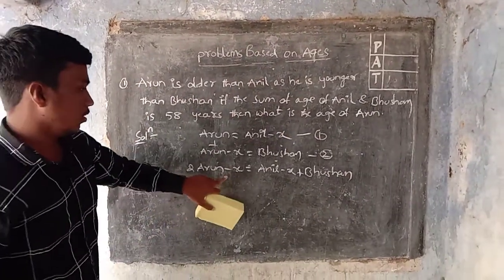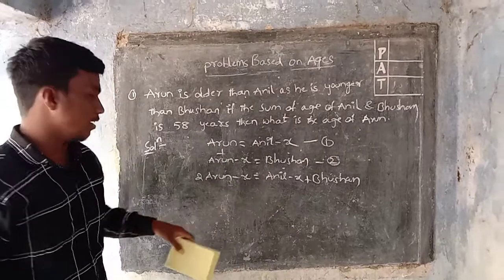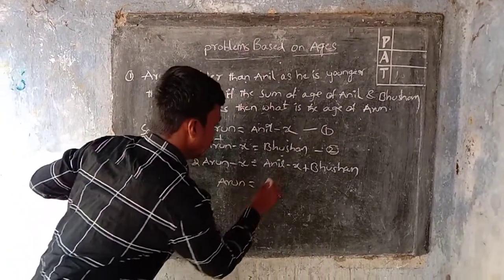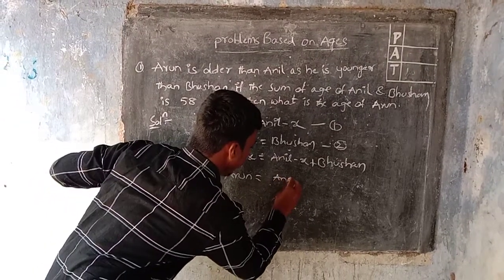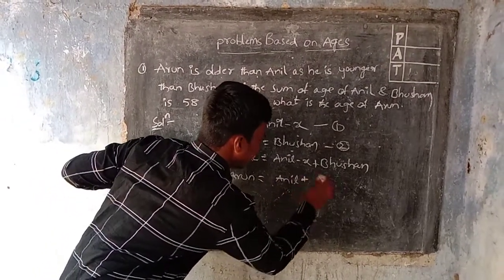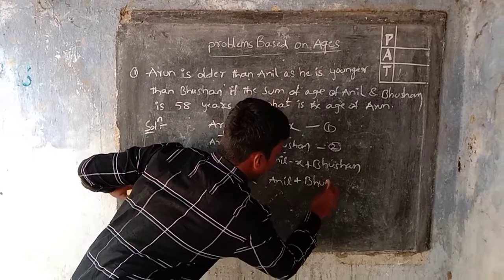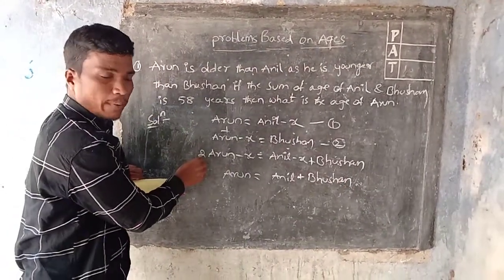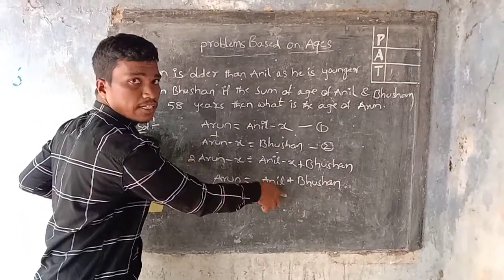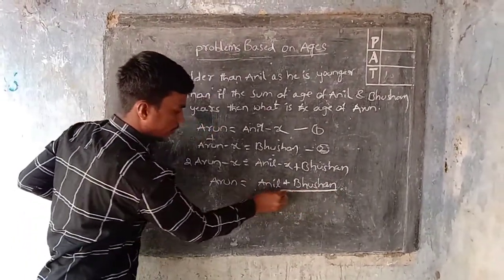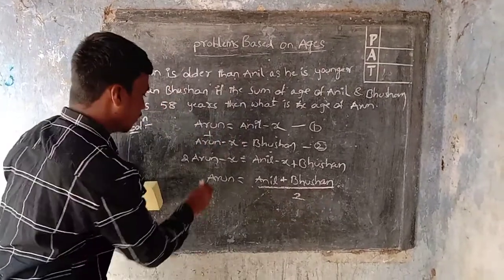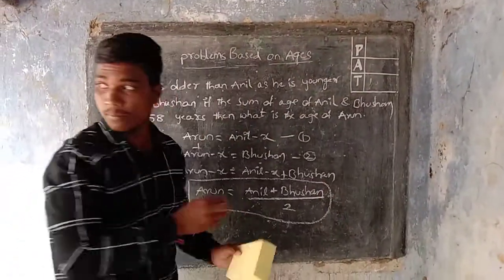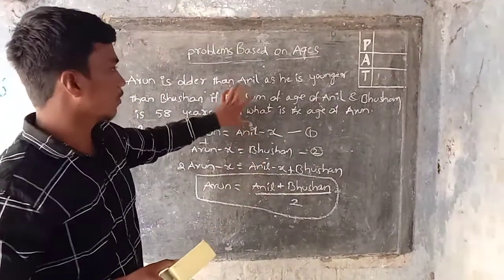So this x and this x will be cancelled, and 2 Arun is equal to Anil plus Bhushan. Here 2 is multiplied, so it will come to the other side and get divided by 2. This is the formula to solve this problem.